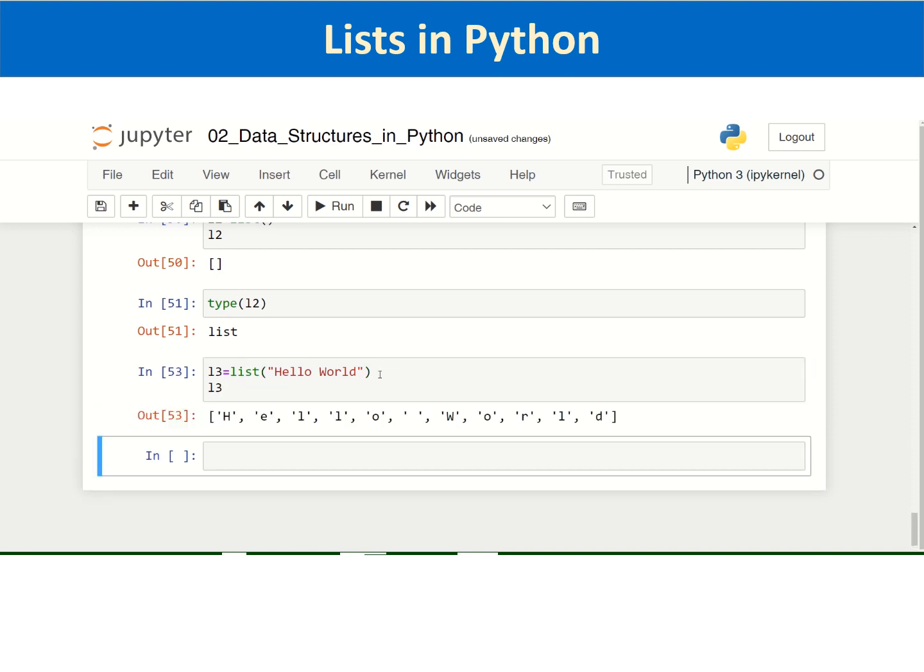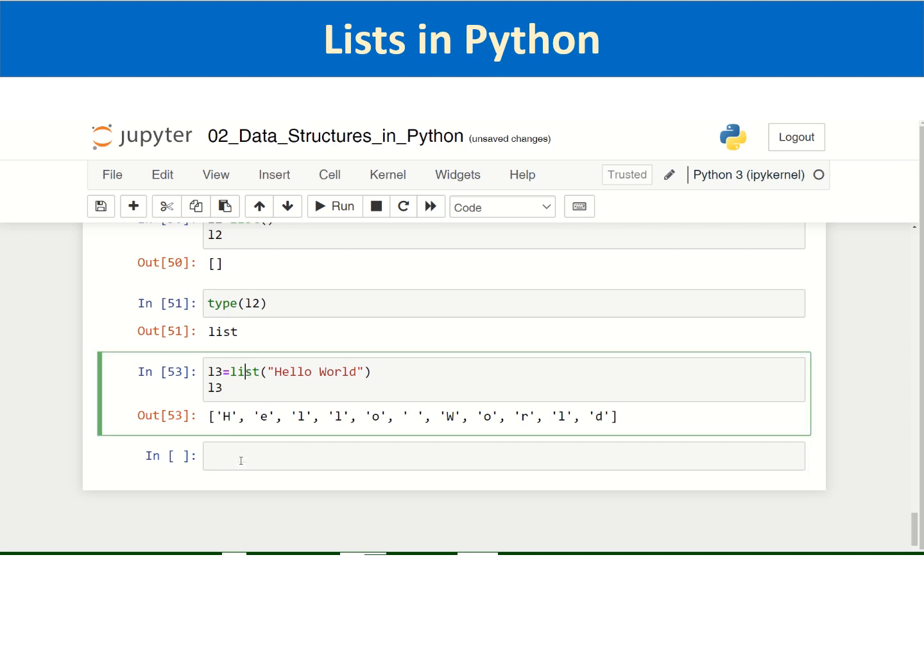I'm printing L3. As it happened in the case of tuples, it has created a list of characters including the space character, a list of strings. Individual characters are strings in Python. So we have used the list built-in function.